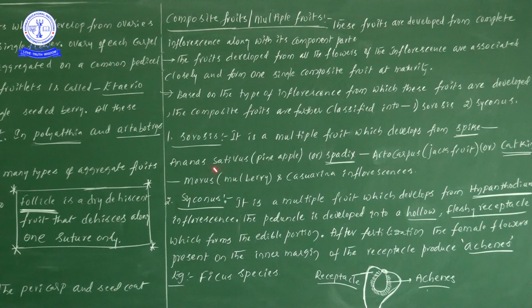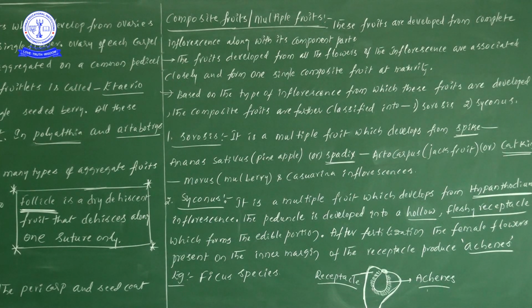Next information, that is Syconus. From the Syconus point of view, it is a multiple fruit which develops from the Hypanthodium inflorescence. One more time, the Syconus type of multiple fruit develops from the Hypanthodium inflorescence.